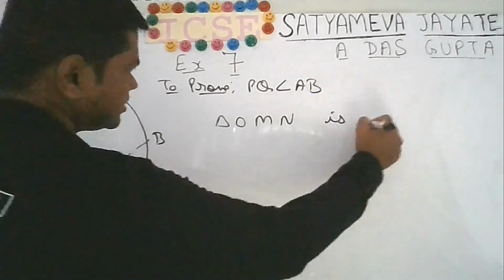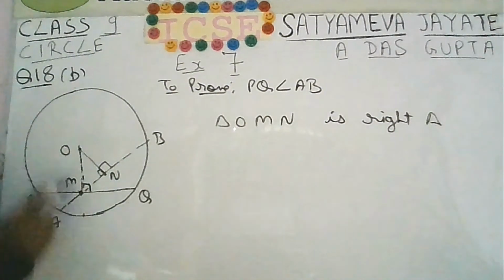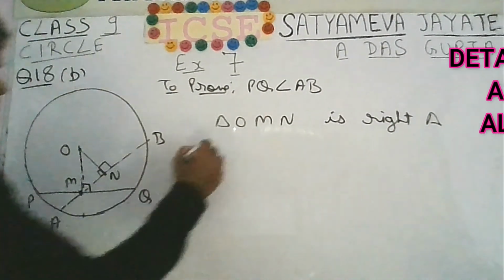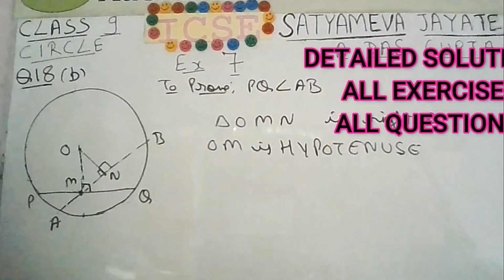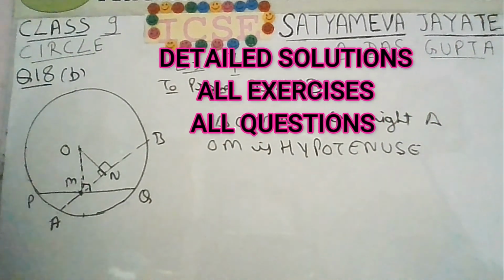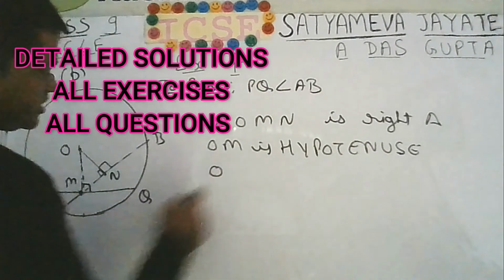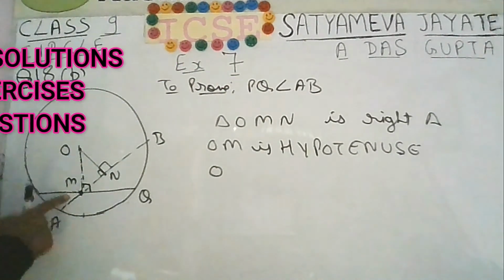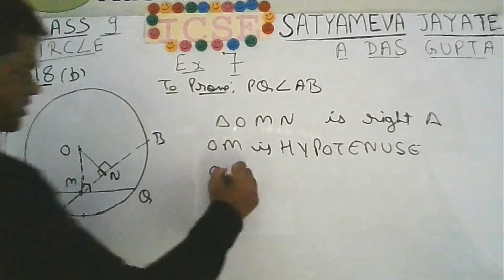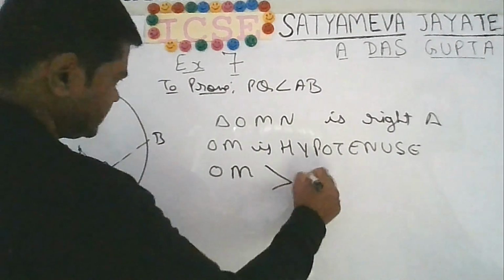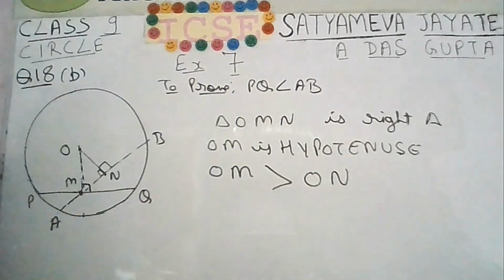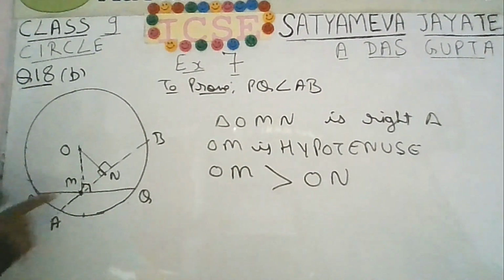OMN is a right triangle and OM is the hypotenuse. That is, OM will be the longest side. If OM is the hypotenuse, OM will be the longest side. That is, OM will be greater than ON. Now, why am I taking ON?